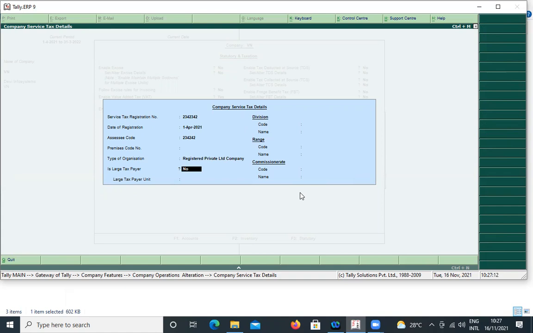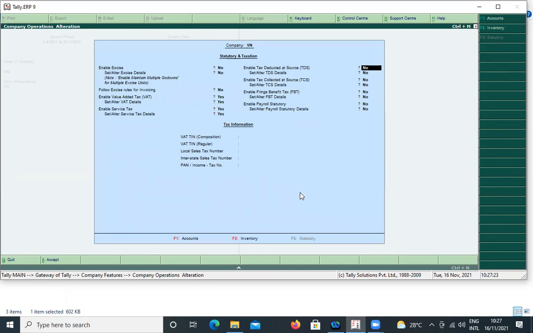Okay. Then no, we are not a large taxpayer. We are a small business. Then division. These things can be omitted. Commissionerate code name need not be entered. Then enable tax deducted at source. TDS, TCS. We have been talking about TDS, TCS, FBT, all those things. We may enable all those things. Yes. Yes. Tax assessment number, we leave it blank. Then TCS. Yes. Then no, just theory, just for demonstration purpose. We are not going to the practicals in taxation.